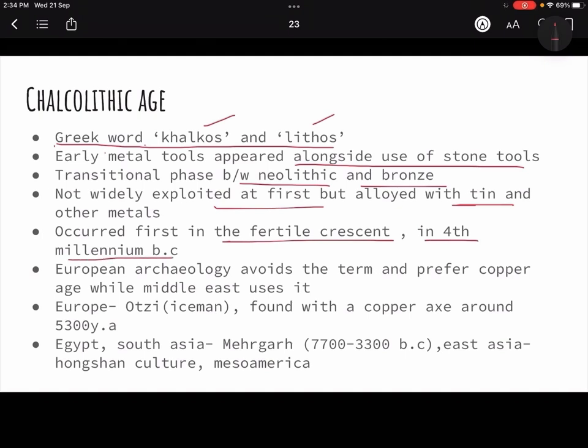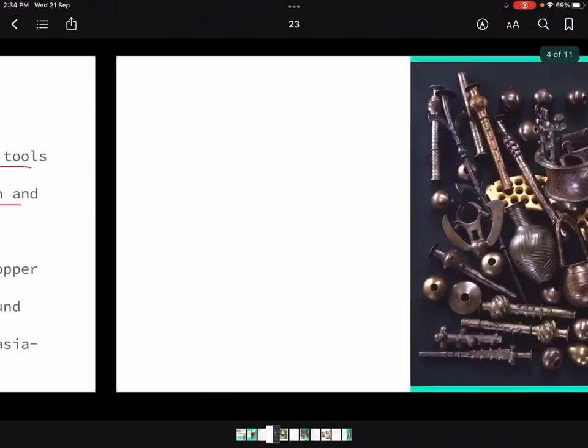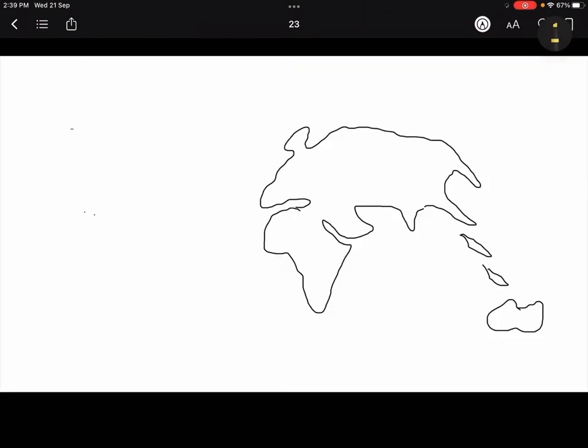Now I need you to understand a few things. In the Paleolithic time, our sites were somewhere in these parts. They were confined, in some part of Europe, in some part of Africa, and in this region of the Middle East also. But when we went to the Mesolithic and Neolithic time, the European sites and this Arabian Peninsula part grew. The sites in these regions grew.